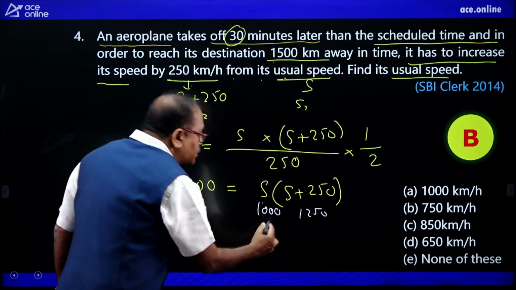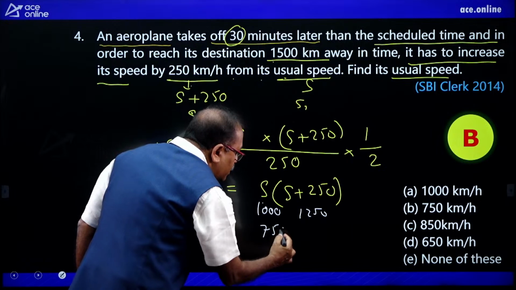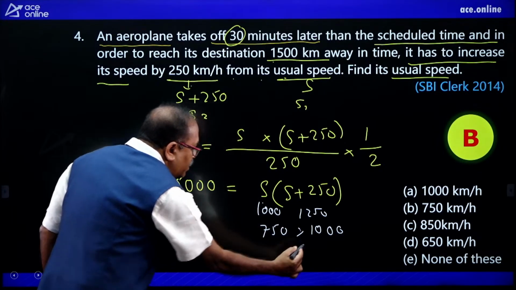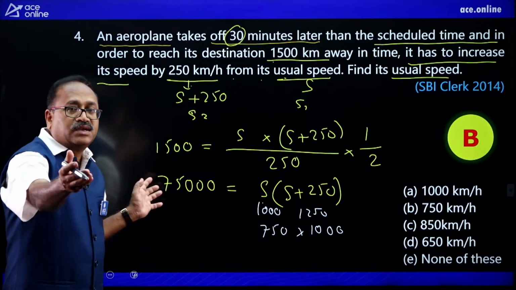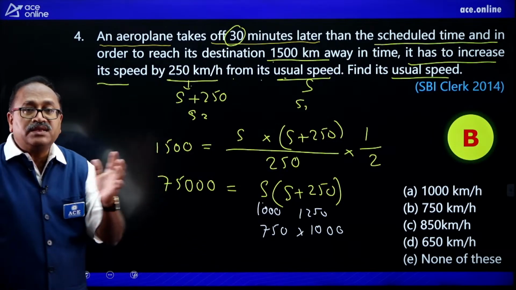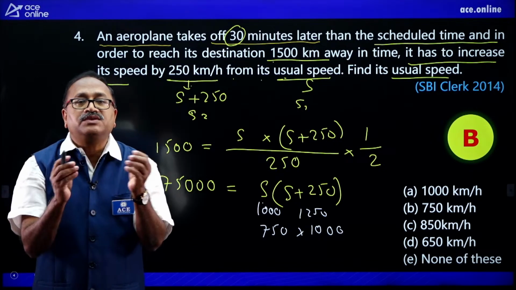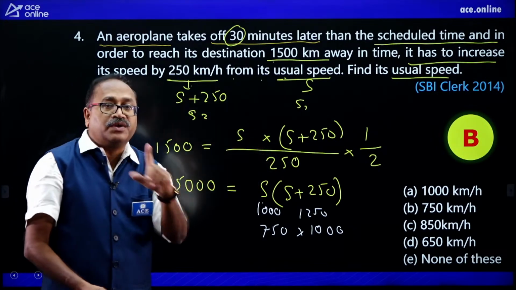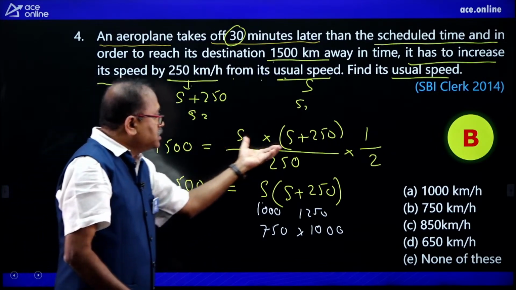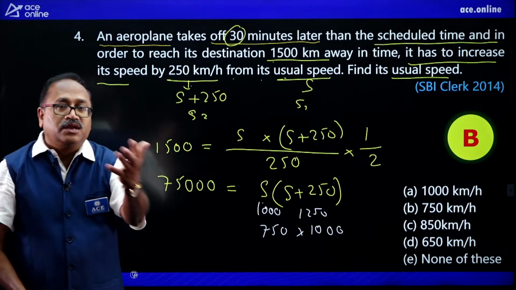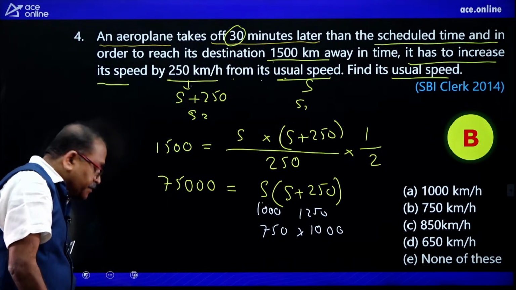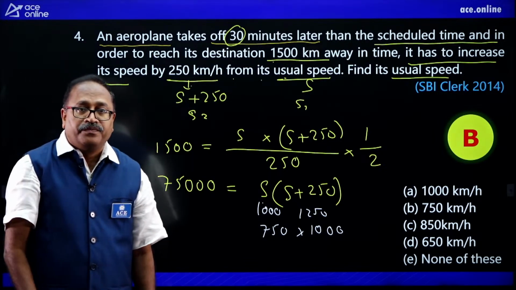So let us go for the second one. If S is 750, then S plus 250 will be 1000, and when you multiply it, the right hand side is the same figure. Therefore, your answer is option B. This is the best way to answer questions like this. One, you are expected to know the formula. Second thing, by seeing this one, you should know that let us go for option verification. I hope it is clear to all of you, my friends.